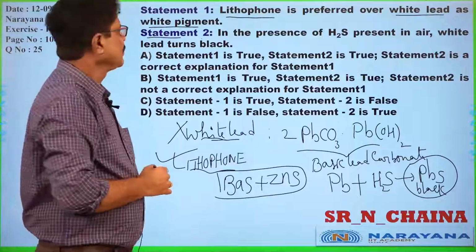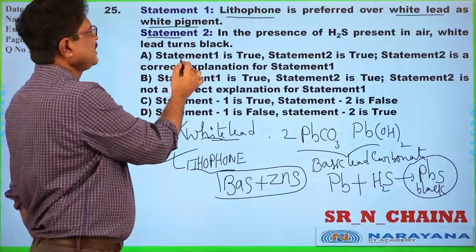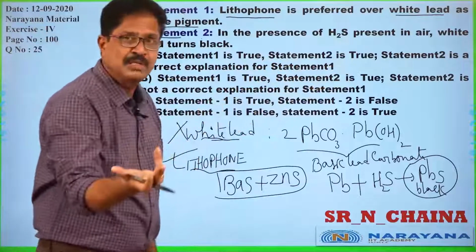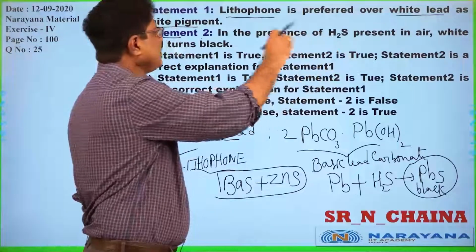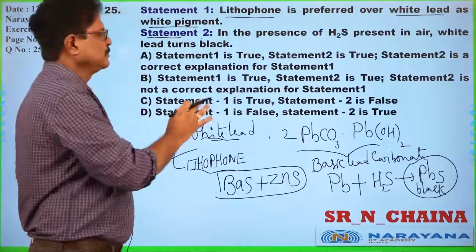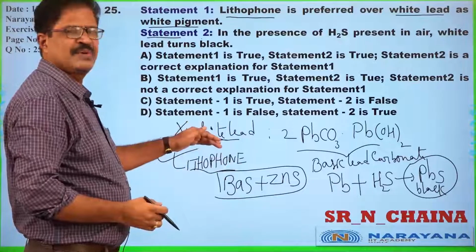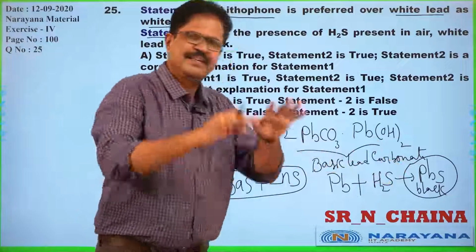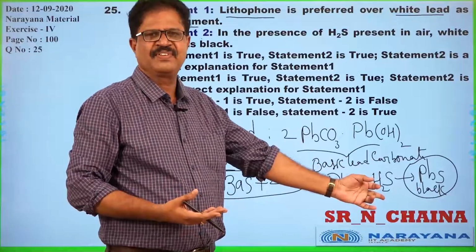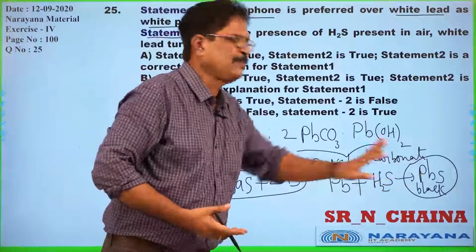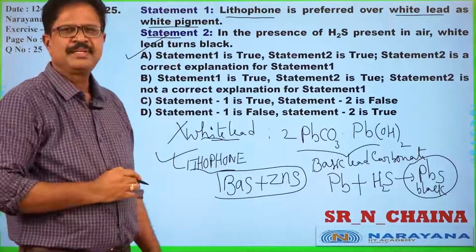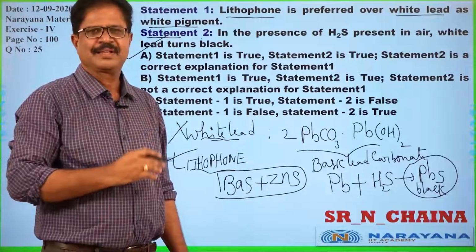So statement 1 is true, statement 2 is also true, and statement 2 is the correct explanation, because white lead automatically becomes black by atmospheric hydrogen sulfide due to the formation of PbS. So option A is the 100% correct answer.